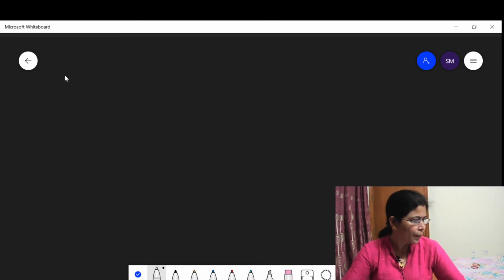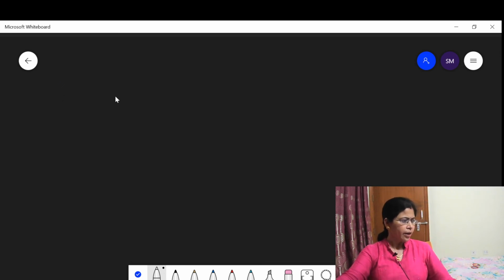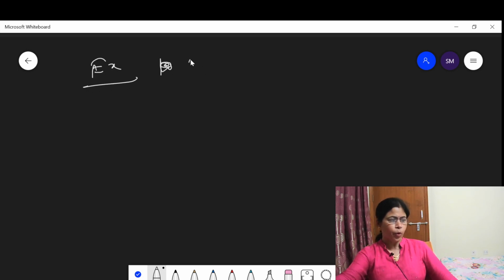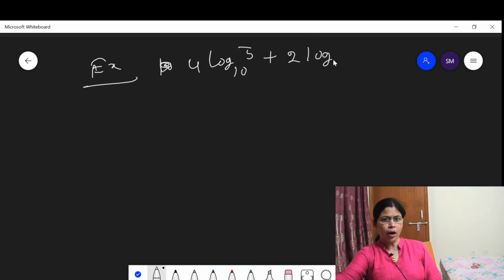Here is another question: 4 log base 10 of 5 plus 2 log base 10 of 4.